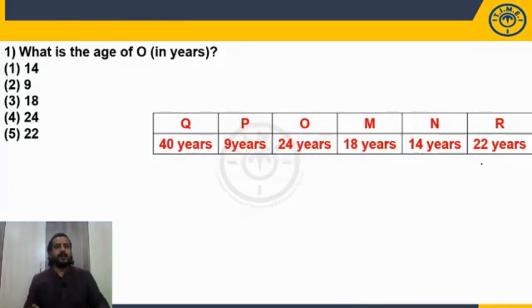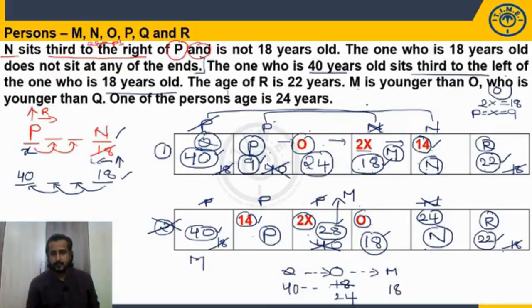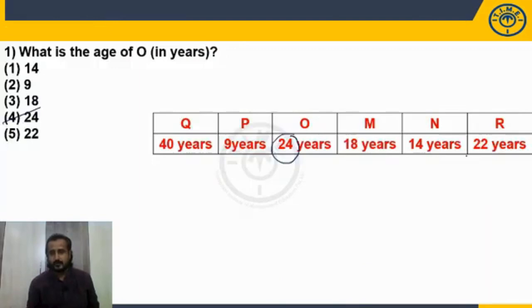Now, what is the age of O in years? 24 years. So, choice 4. If not, you can verify your arrangement. QPO MNR. Ages 40, 9, 24, 18, 14, 22. Yes, perfectly matching. So what is the age of O? 24 years. Choice 4. So your answer is choice 4.